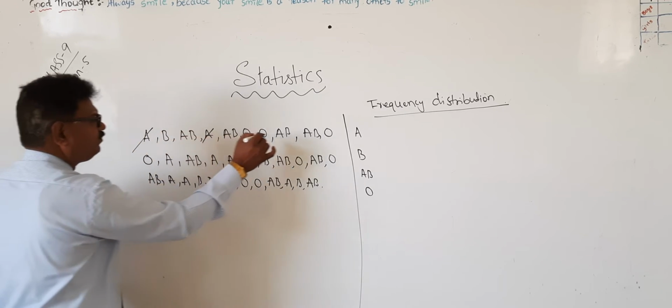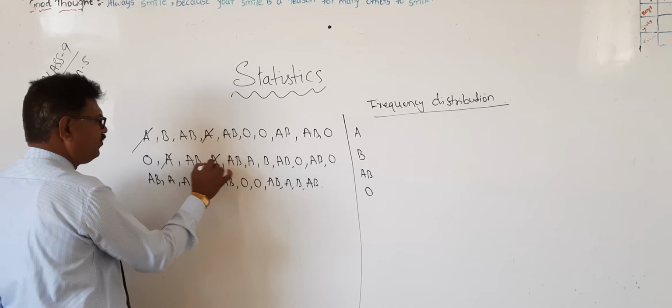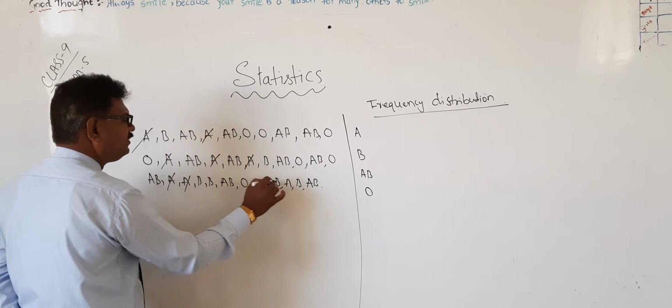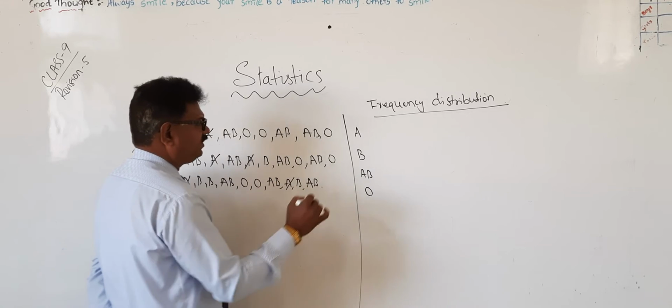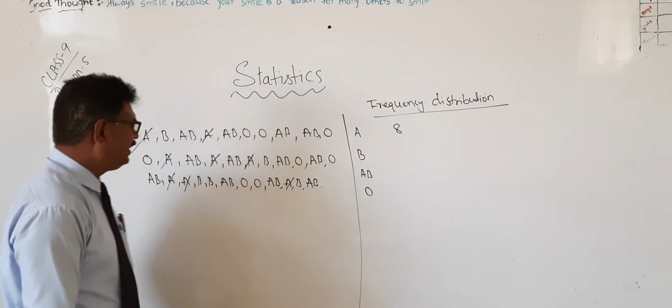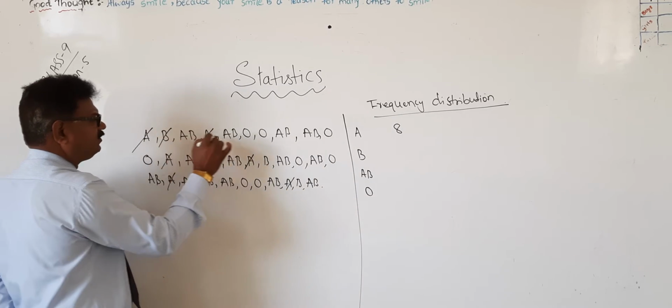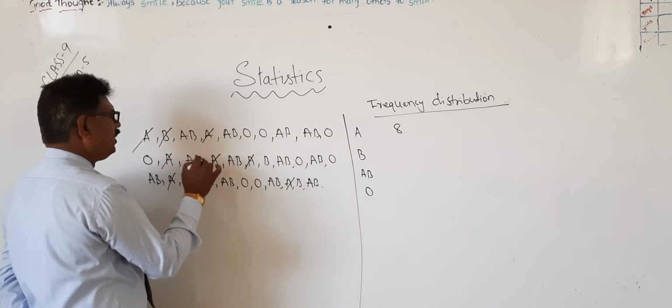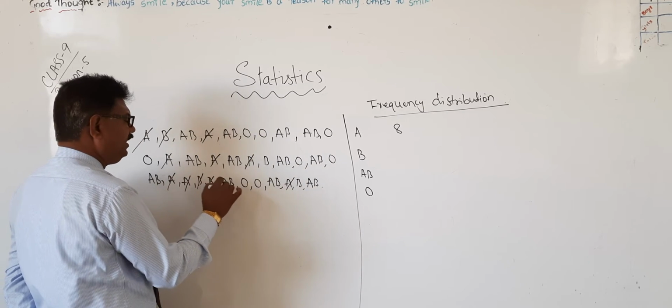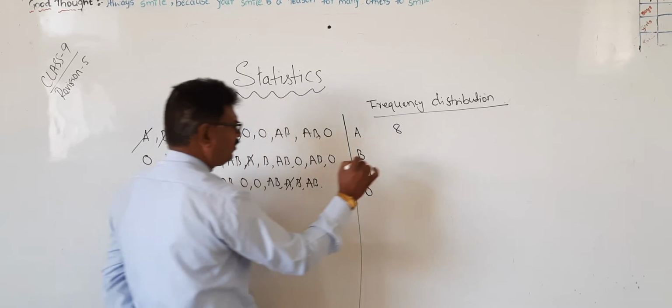1, 2, 3, 4, 5, 6, 7, 8. So how many times is A there? 8 times. Next B: 1, 2, 3, 4.